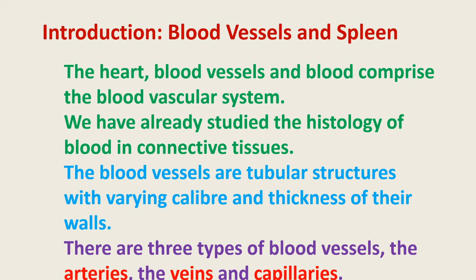Now these blood vessels are responsible for carrying the blood from one region to another region. Means in short, the blood is carried from heart to different body parts and blood is collected from different body parts into the heart. Means heart is responsible for collecting as well as supplying the blood. It is a collecting chamber as well as supplying chamber. Arteries are the blood vessels which supply the blood to different body organs, and veins collect the blood from different body organs, and capillaries are diffusible, they are smaller, and they are present in between arteries and veins.